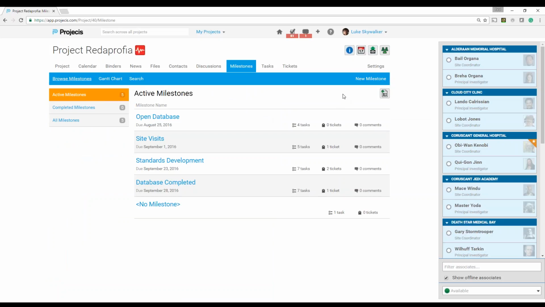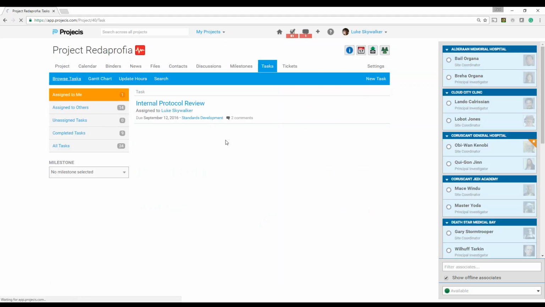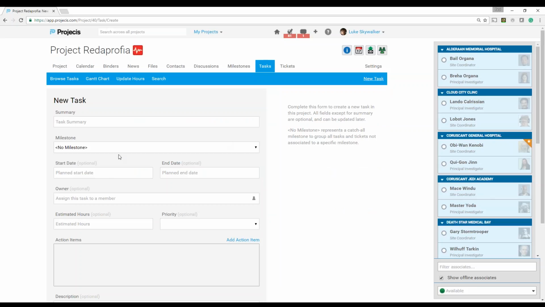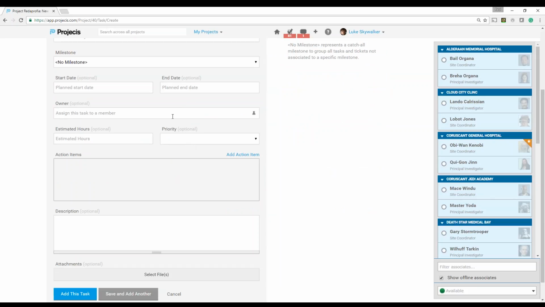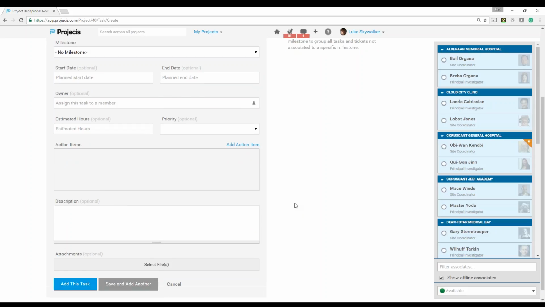So let's take a quick look at how to create a milestone. All I do is click on milestone, enter the appropriate information. I can even create a description if I want, and then add this milestone. Similarly, if I want to add a task, all I do is click on New Task, add the appropriate information, planned start date, end date, who it should be assigned to, estimated hours if I want, priority of this particular item, description, I can attach any files, and then add this task.